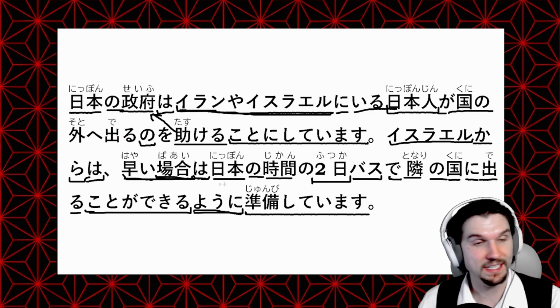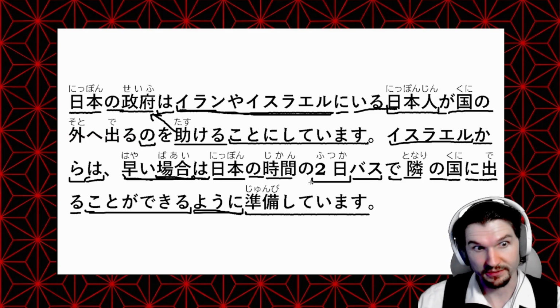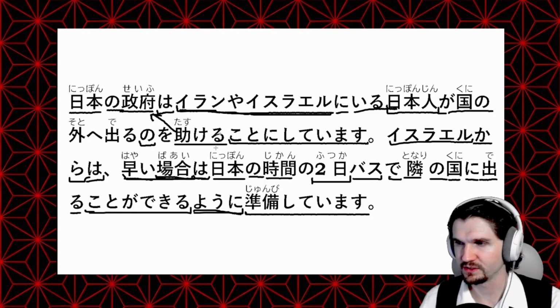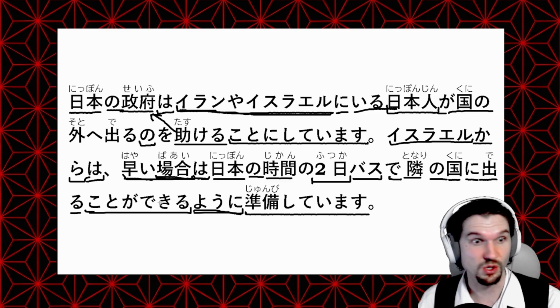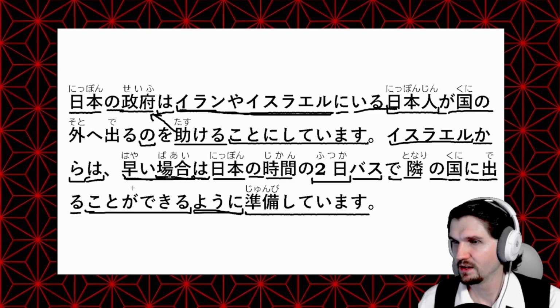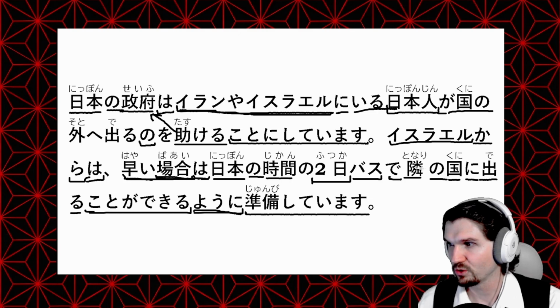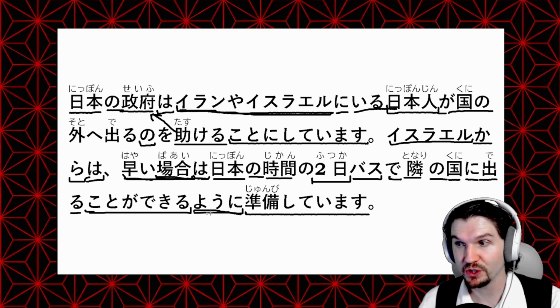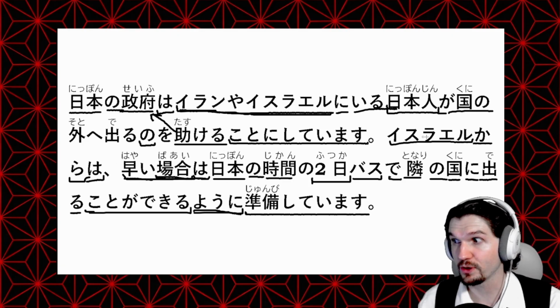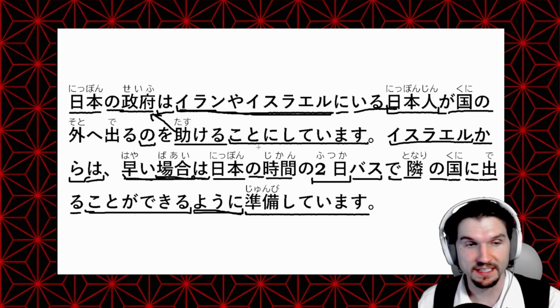And this ことができるように with another verb after it is another very common grammar you'll see. You're doing this action so that this other action happens. So, 隣の国に出ることができるように準備しています They are making preparations so that these Japanese people from Israel can leave to the next country over, the neighboring country, by bus on the second Japan time at the earliest.